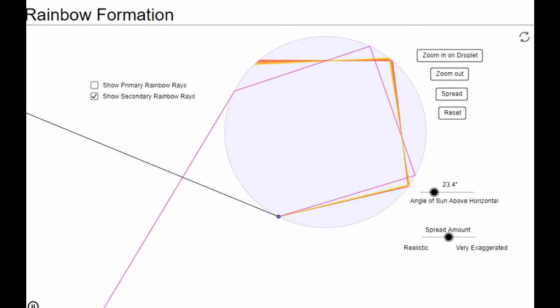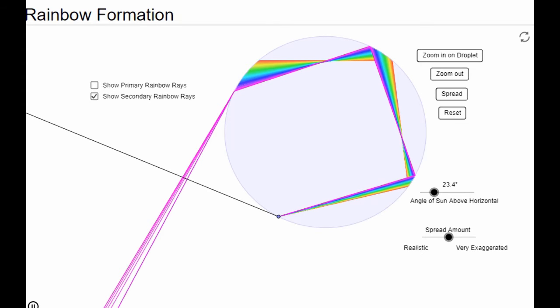As a result, the rainbow formation takes place like this. In this rainbow, that is the secondary rainbow, the pattern will be dull or fainter, and the violet color will be on top of the rainbow and the red color will be at the bottom of the rainbow.